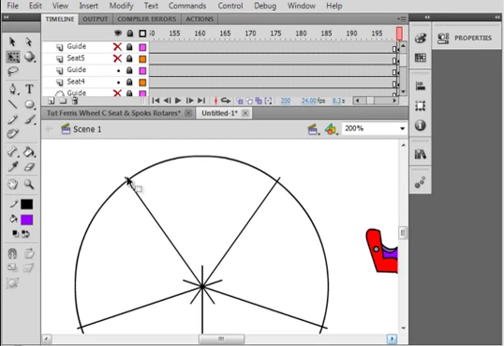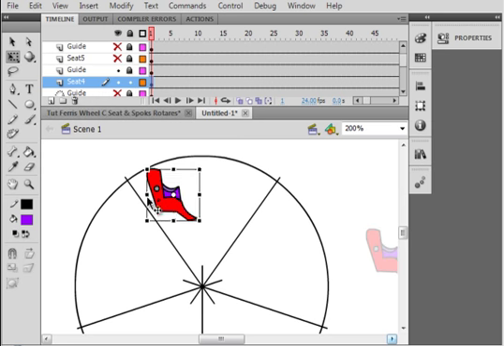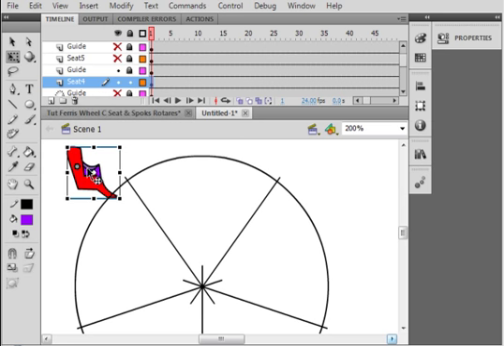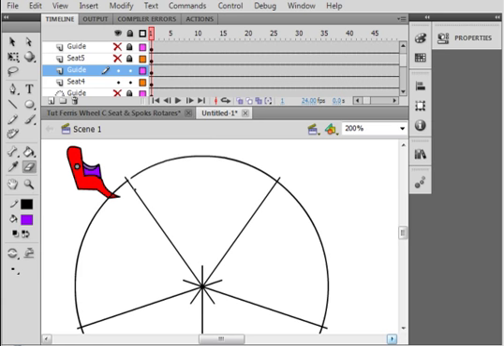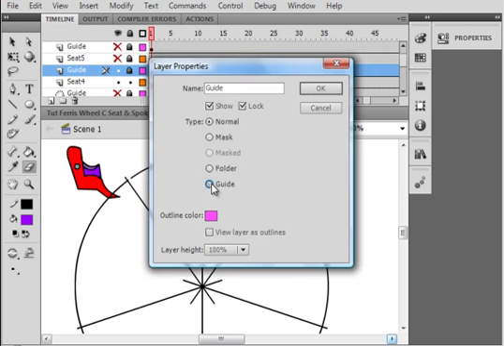Now we're going to end up over here. So let's first of all go back to frame 1. And let's bring the seat over close here. I know it still has my free transform tool on. Let's unlock the guide layer. Pick up that eraser tool and erase this little piece here. That's good. Lock the guide layer. Double click on it. Make it a guide.